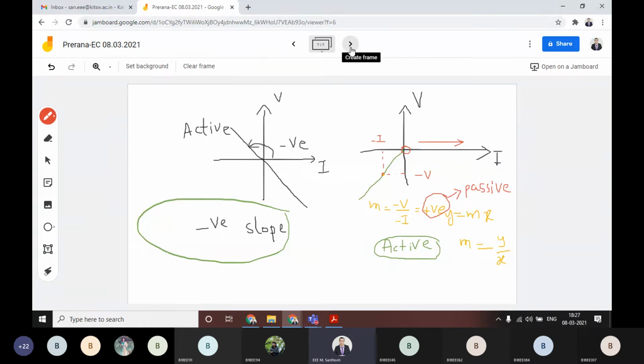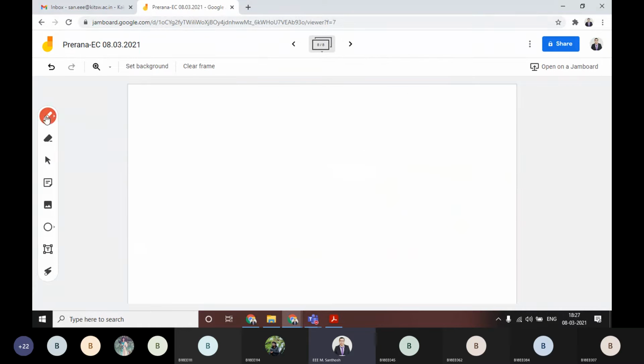Okay, then how does everyone calculate this one? If the curve is like this, this is V and this one is I, and your line is somewhere here. This is a straight line, sorry for that. Now tell me. Active, sir.